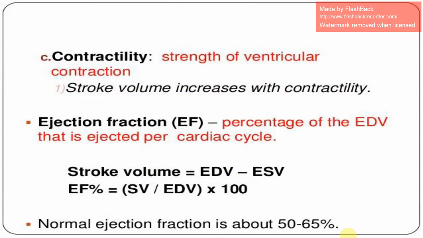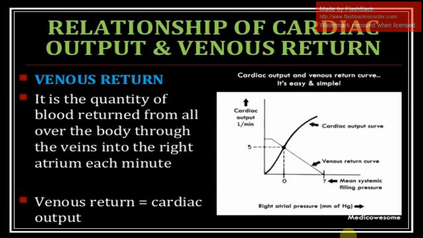Ejection fraction is the percentage of the end diastolic volume that is ejected per cardiac cycle. Stroke volume equals end diastolic volume minus end systolic volume, and ejection fraction is stroke volume divided by end diastolic volume times 100. Normal ejection fraction is about 50 to 65%.